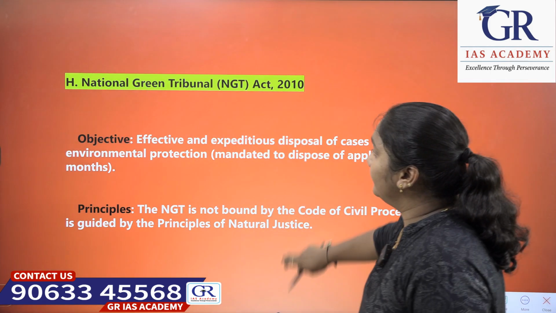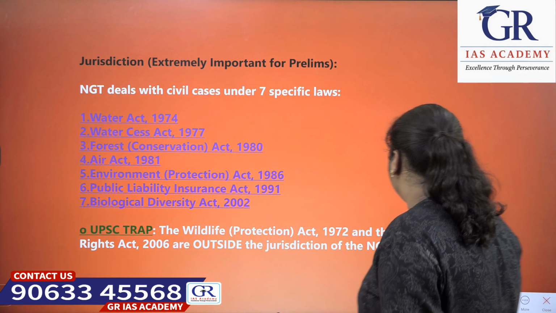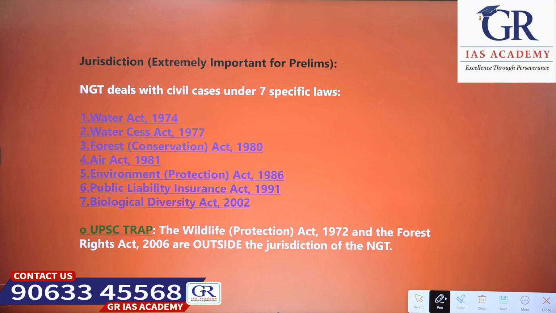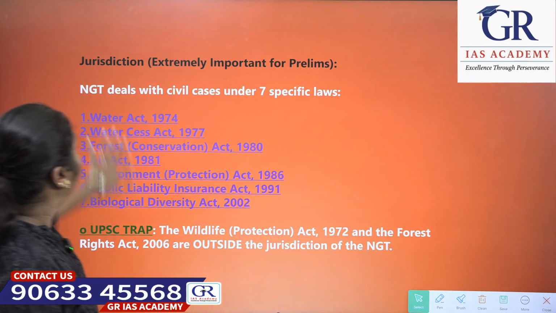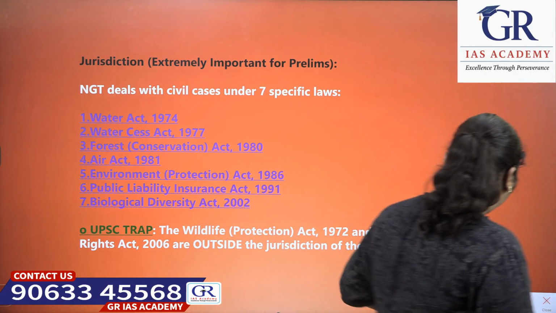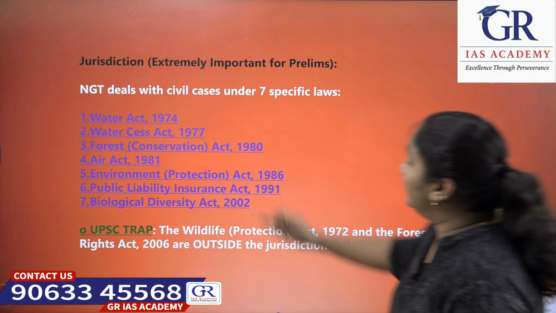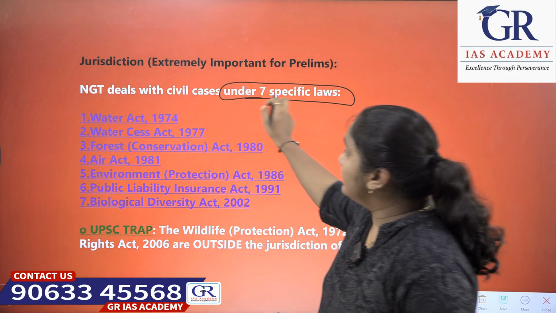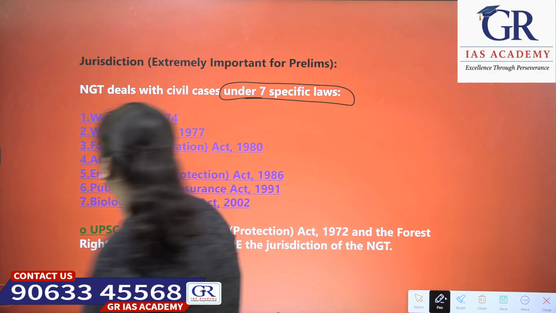Next, we will see a few important jurisdictions which come under the National Green Tribunals Act. They are under 7 specific laws, where civil cases are adjudicated.